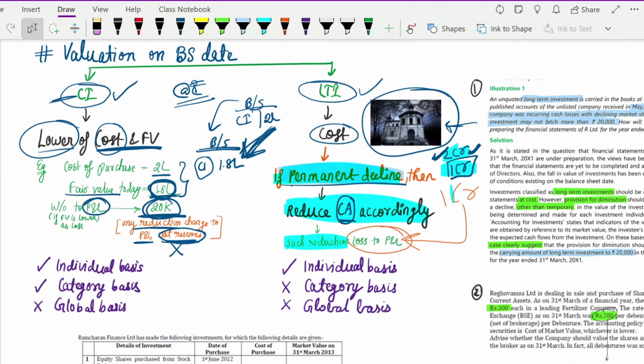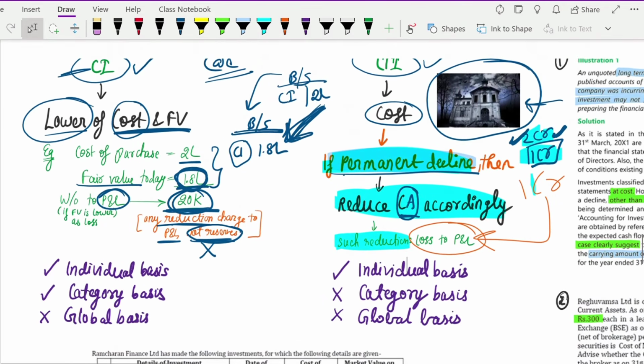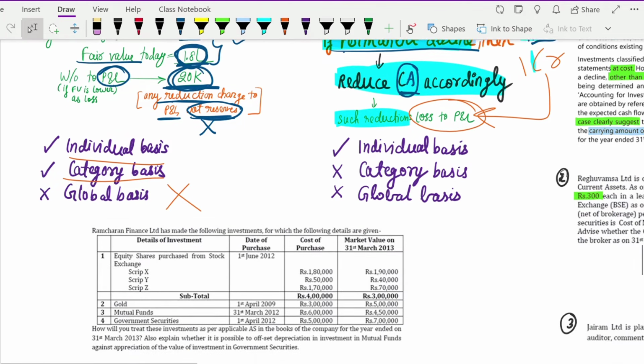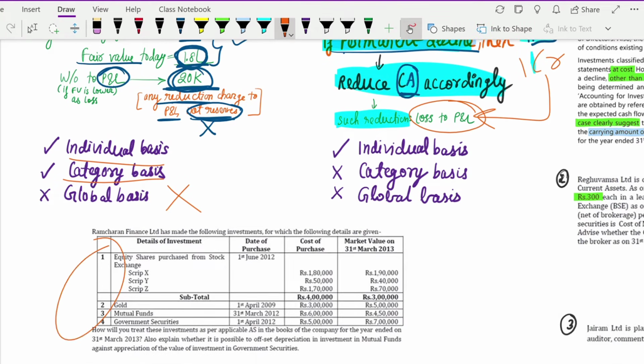Now here there are a few more points that I wanted to tell you. Here what they tell you is about current investment. You can value the current investment on an individual basis also or on a category basis also. But you should not value it on a global basis. For example, if these are all your current investments, here you have equity shares, then you have gold, you have mutual funds, you have government securities. Let's take out mutual funds, let's not keep it here. If you have equity shares, gold and government securities, and all of these three are your current investment.